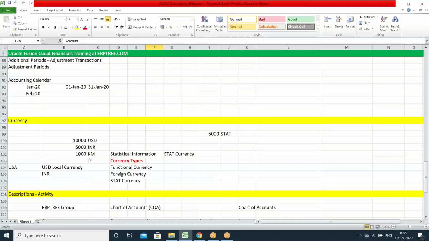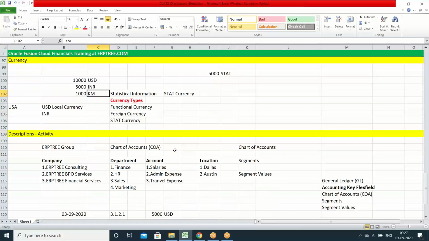So when you talk about currencies, we have functional and foreign currencies. The country's local currency we call the functional currency. Wherever you are doing the business, that country's local currency is functional. All other countries' currencies we call foreign currencies. Apart from that, non-monetary measurements also we can enter in the system, which is statistical information that we treat as a stat currency. In reality, that is not a currency.